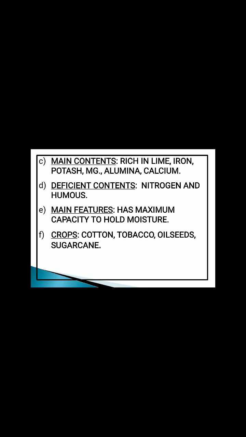The black soil is rich in lime, iron, potash, magnesium, alumina and calcium. But again, it is deficient in nitrogen content and the humus content. But these soils have maximum capacity to hold the moisture and they become sticky during the rainy season. The major crops which are grown in these soils include cotton, tobacco, oilseeds and sugarcane.